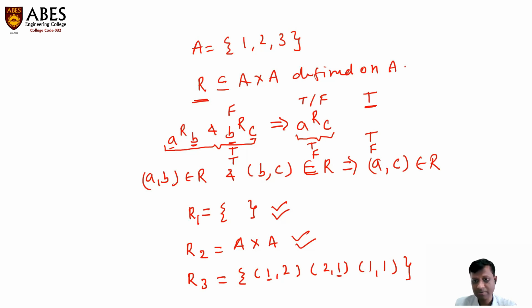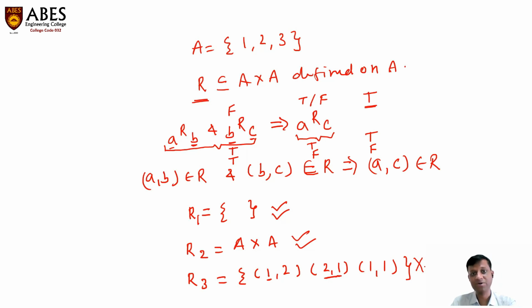So 2 comma 1 and 1 comma 1 give 2 comma 1, which is present. But we also have to check: 2 comma 1 is present and 1 comma 2 is present. That means 2 comma 2 should also be a part of that relation, but this 2 comma 2 is absent. So that means this relation is not a transitive relation.